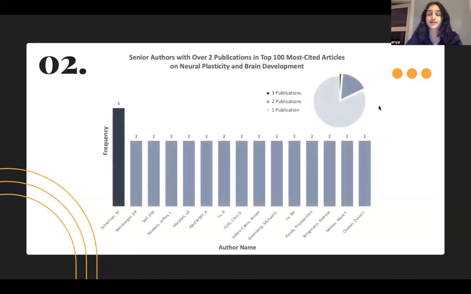As seen in Figure 2, within the top 100 articles, we recorded a total of 84 different senior authors who contributed. Overall, 15 authors published at least 2 or more articles. The foremost productive senior author is Schorner.